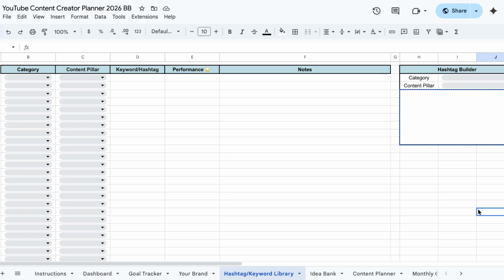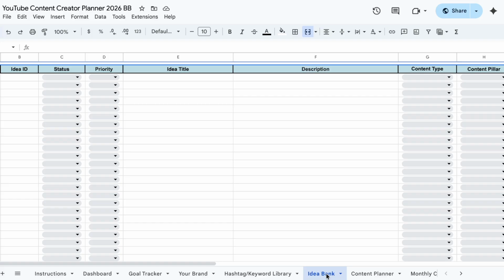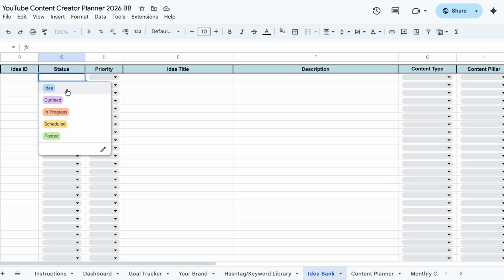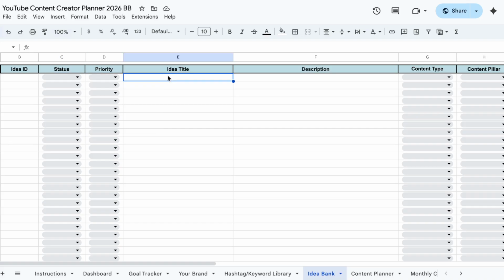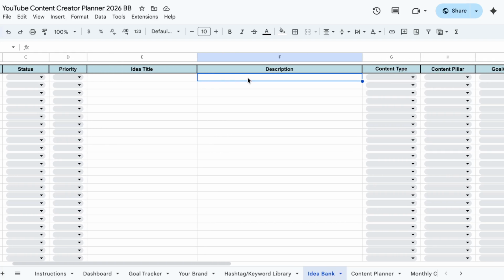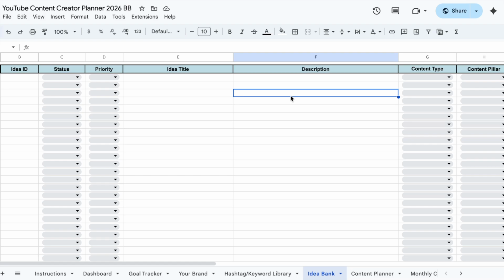It's amazing. Next up is your idea bank. Like with your goals, this will automatically populate as you fill it in. So put in the status of the idea, how much you've actually worked on it, its priority, the working title of the idea, and a description of it. Keep in mind this spreadsheet has been formatted, so if you write beyond this box, it will text wrap. So it will just expand vertically to fit in what you want to say.